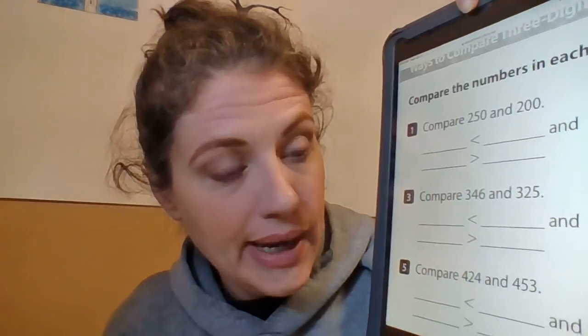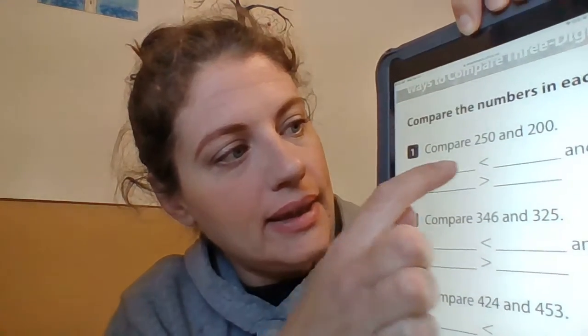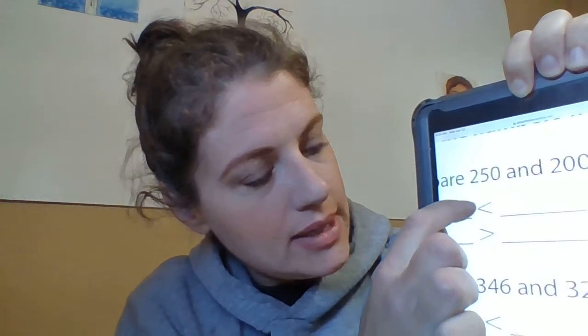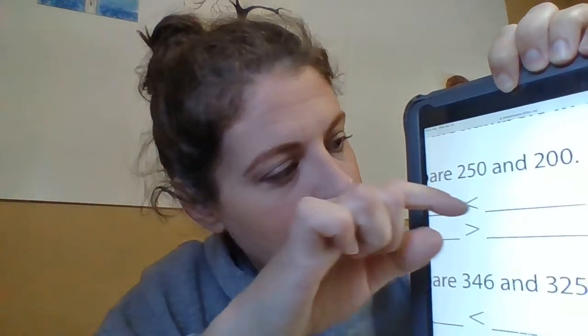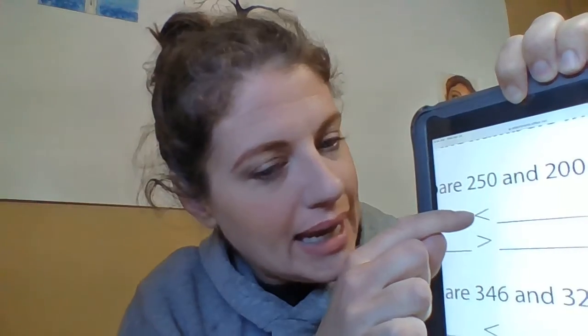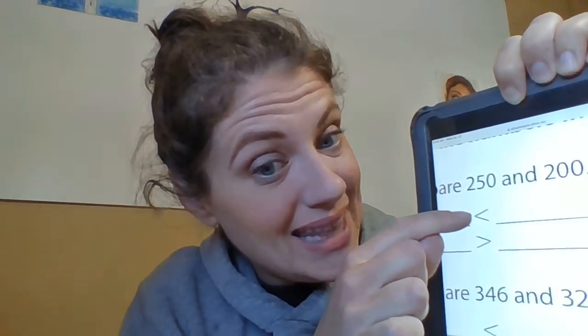Okay, so let's try again. Blank, and then I look at that symbol. If you see the symbol, it gives you a clue because look, these 2 points coming together is way less than these 2 points. They are going apart. So this side, we could say there's less than.